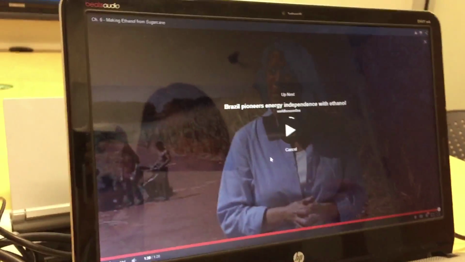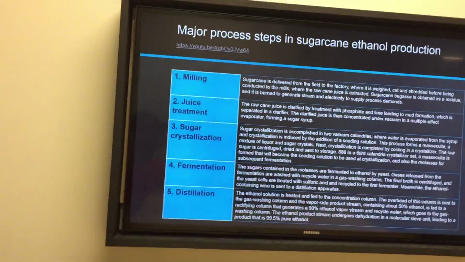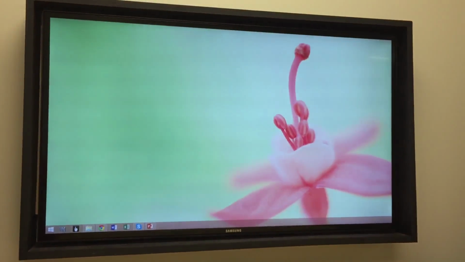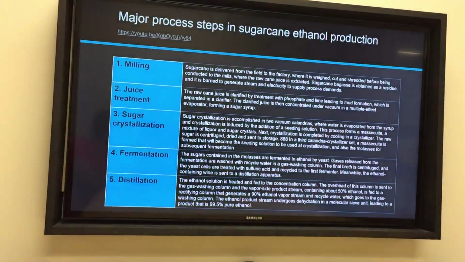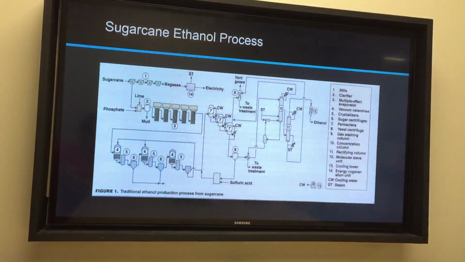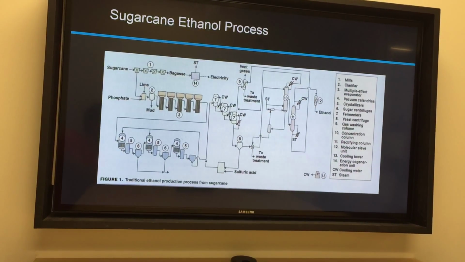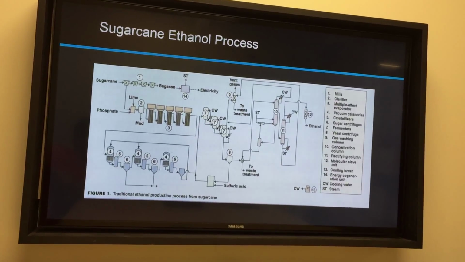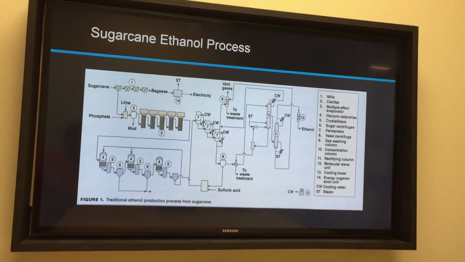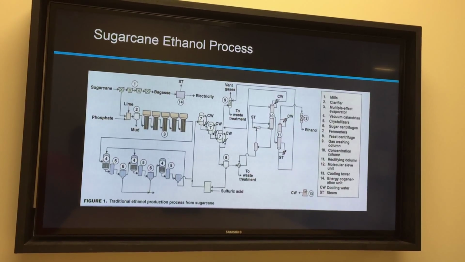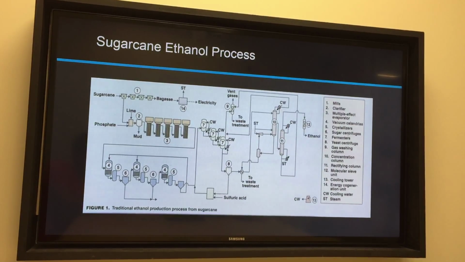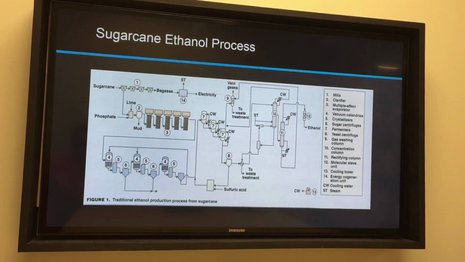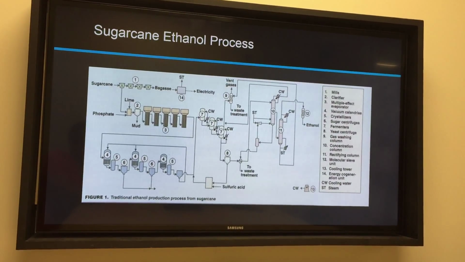All right, next we can look at the picture on how to make ethanol through sugarcane. Here is the picture. You can look at the sugarcane entering and going through different steps, and then the ethanol comes out at the end.